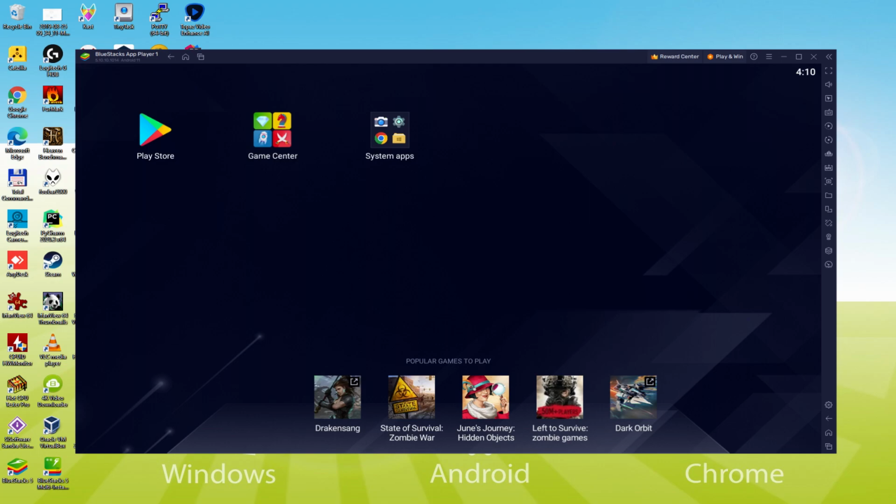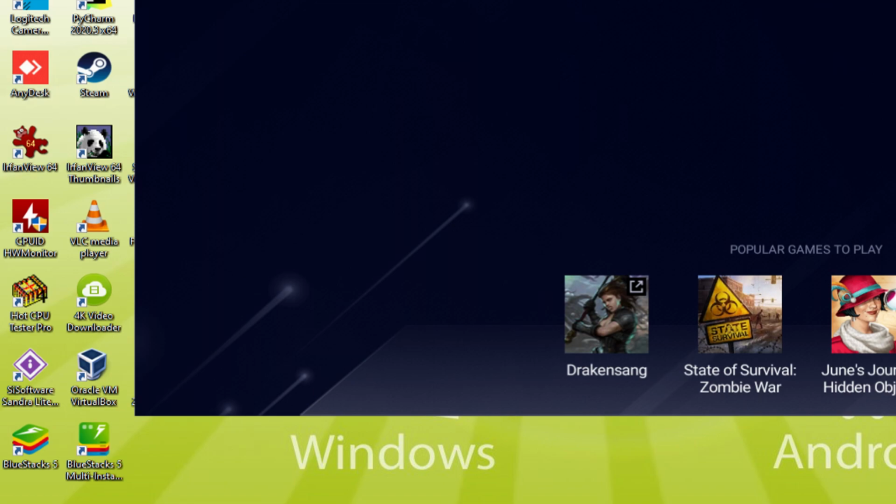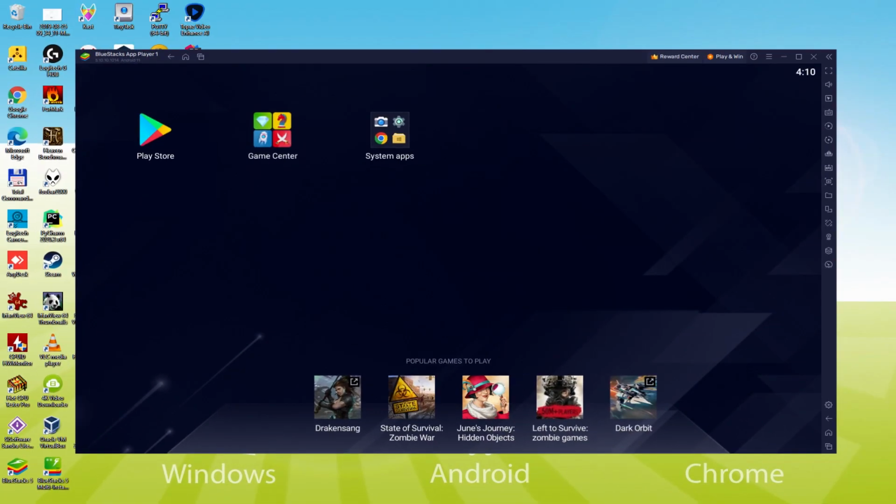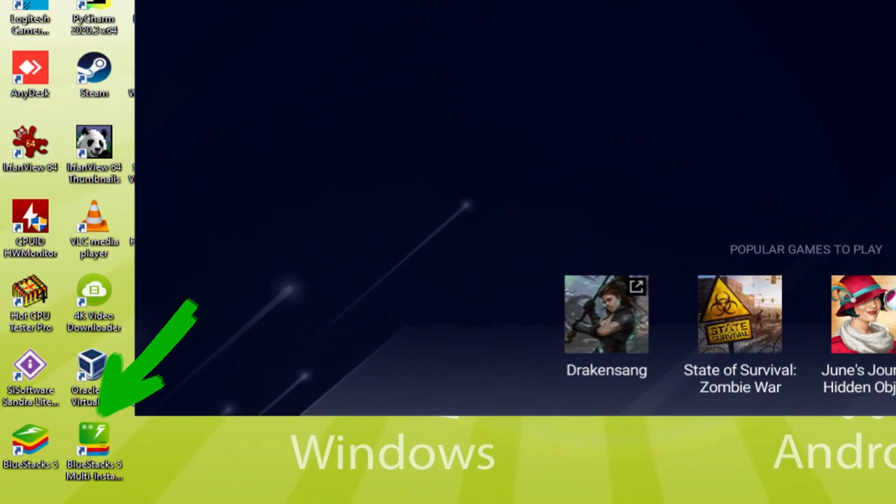Before we keep going, as you can see, it made two app icons there on the PC desktop. The BlueStacks and BlueStacks multi-instance. Note that the BlueStacks icon is definitely the one we're interested in. When we want to run Forge of Empires on the PC, we double click on this specific icon and consequently use the emulator. The BlueStacks multi-instance icon allows you to launch multiple emulator instances. And with BlueStacks 5's new improved multi-instance manager in Eco Mode, players can run more game instances faster and with less lag.